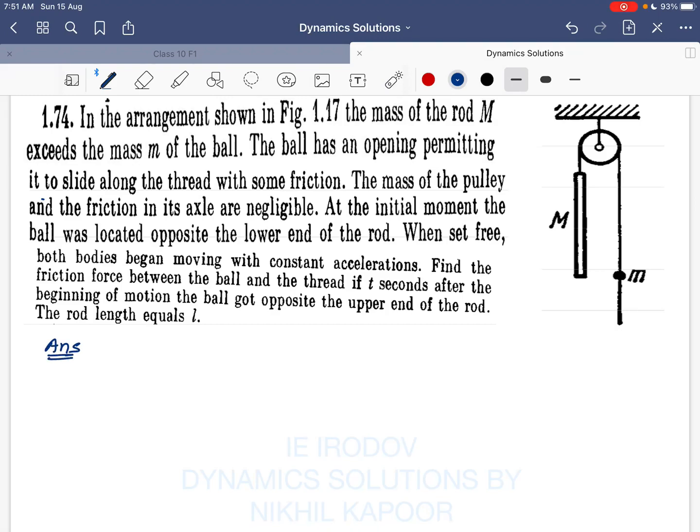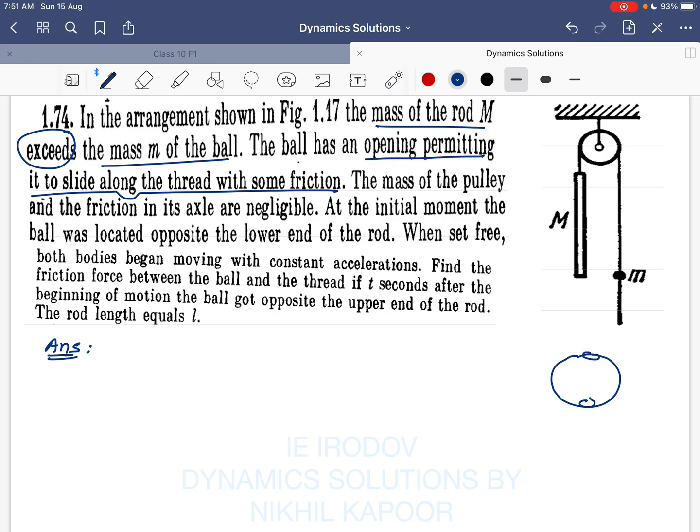Let us start with the 74th example, and it is said that in the arrangement shown in the figure, the mass of the rod exceeds the mass of the ball. The ball has a small opening permitting it to slide along the thread with some friction. Here this is very important information.